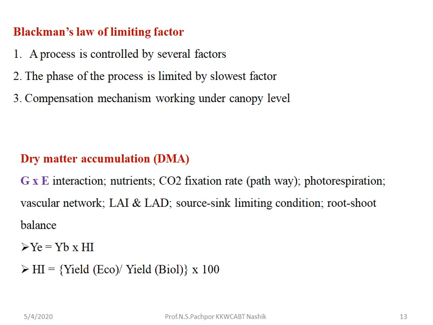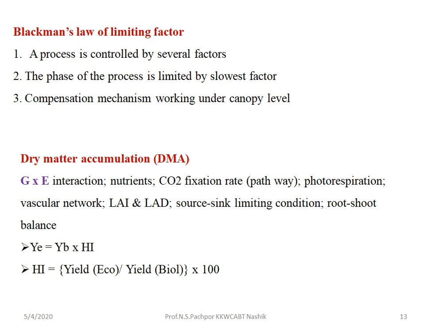Then the phase of the process is limited by the slowest factor. Whichever factor becomes slowest, that particular phase of the process is limited by that factor. So that's why there should be some limitations. Then compensation mechanism working under canopy level.